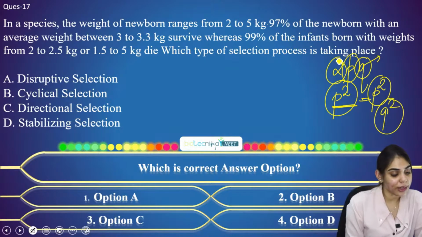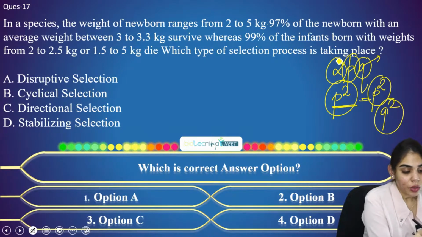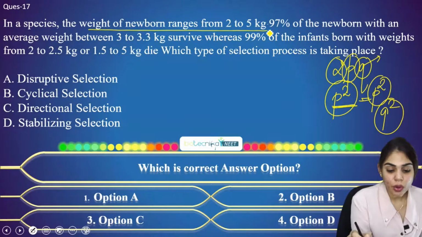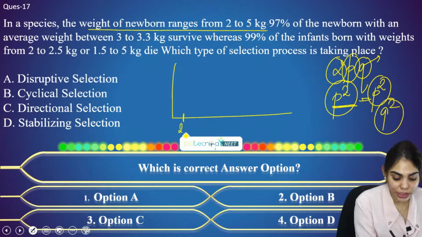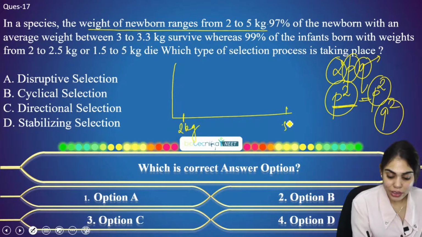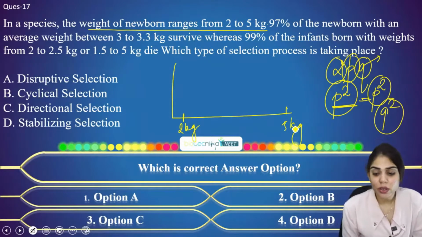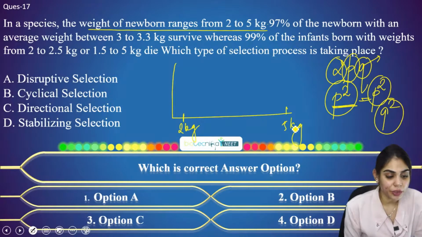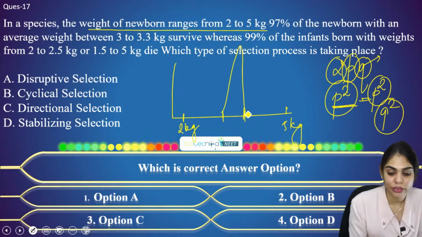Option C, that is directional selection. So now let's see. It is saying the weight of a newborn ranges from 2 to 5 kg. Suppose this is 2 kg and this is 5 kg. So the weight of the newborn ranges from this. 97% of the newborns with an average weight between 3 to 3.3 kg survive. If it is 3 to 3.3 kg, they will survive.